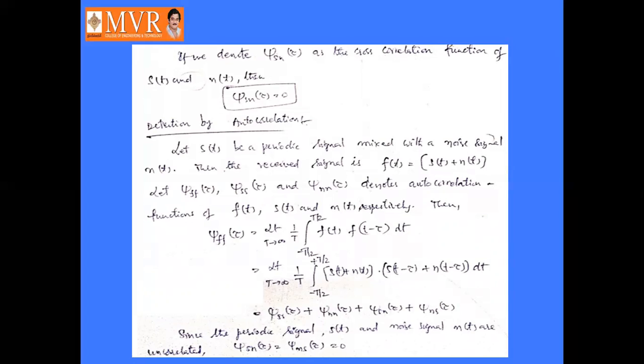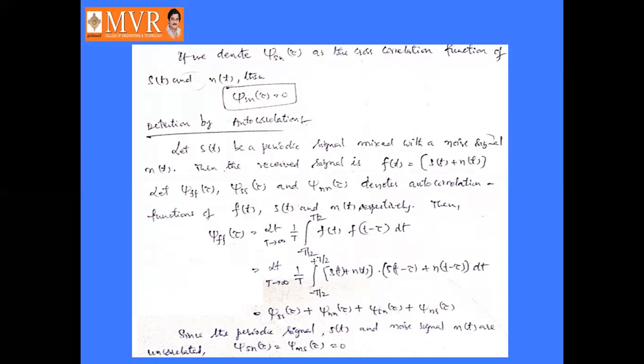First of all, JFF of tau is represented as integral minus T by 2 to plus T by 2 f of t into f of t minus tau d tau. But f of t is a combination of s of t and n of t. So replace f of t by s of t plus n of t. Similarly, f of t minus tau will become s of t minus tau plus n of t minus tau.